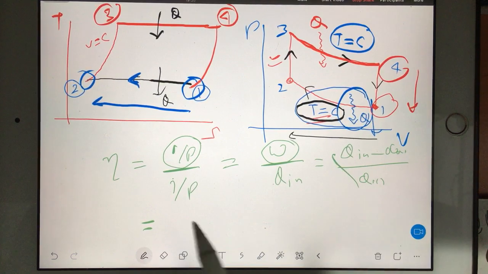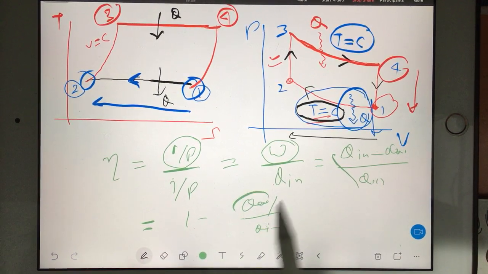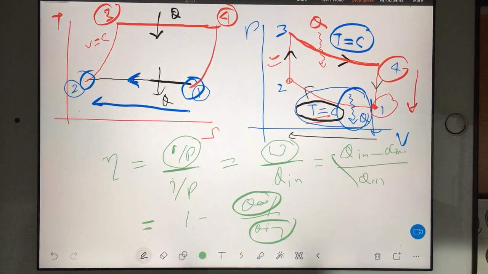Again you can divide both, so 1 minus Q output by Q input. That's all. Now Q output and Q input formula we should remember. Remember in the sense we should know how to find out the formula. That's all.